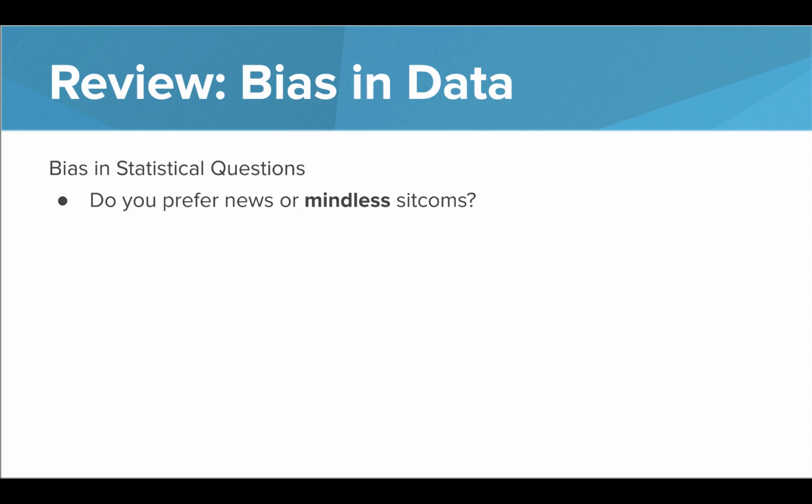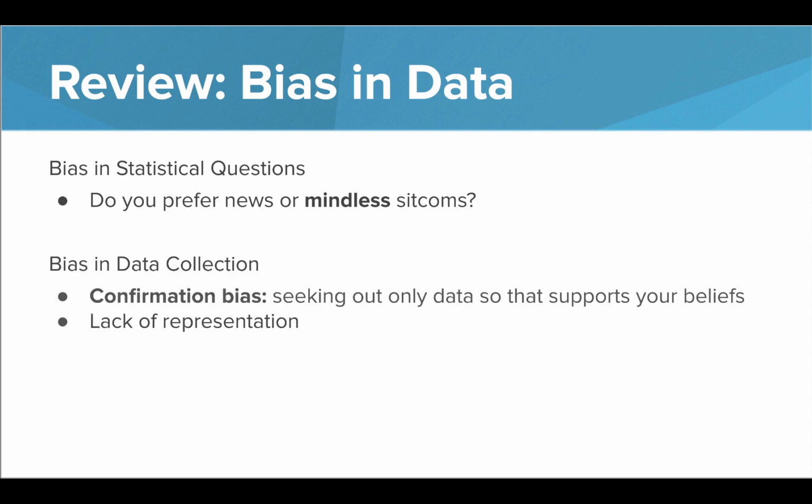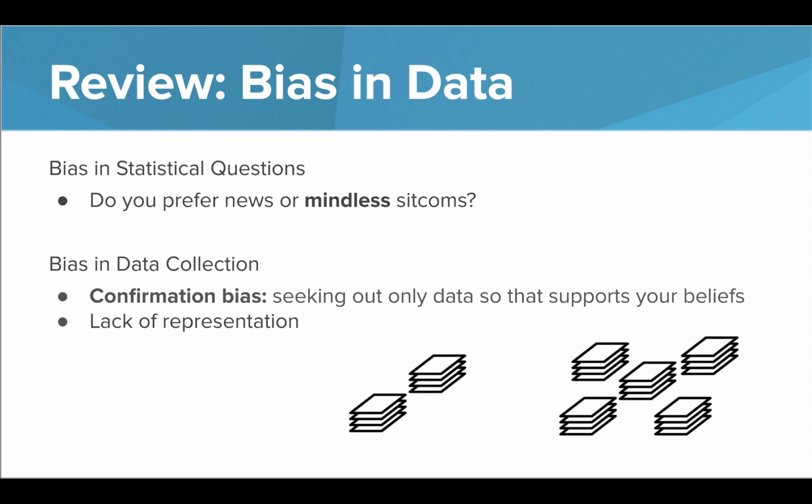We've learned about a lot of ways bias can show up in the different stages of the data science lifecycle. There can be bias in the way a statistical question can be asked. We've learned about confirmation bias, or just finding data that supports your own beliefs about the study. There can also be a lack of representation in the data that is collected. We learned also that data scientists make a lot of decisions during the data cleaning step of data collection. Every one of the decisions opens a door for potential bias.